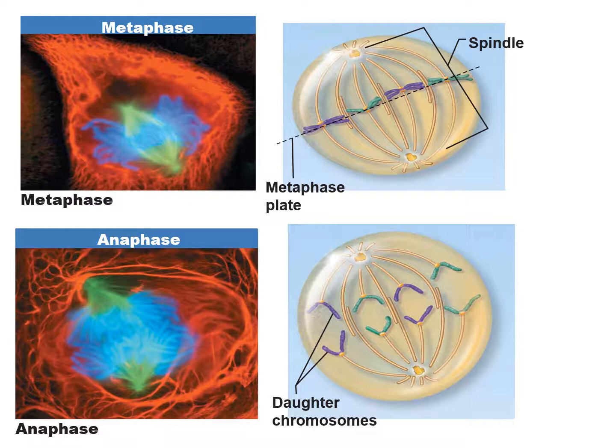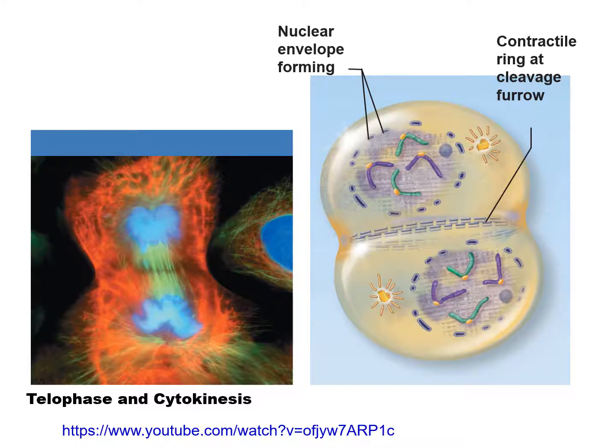This slide very clearly shows the metaphase plate or the equatorial plate, and look at the V-shaped chromosomes in anaphase. This slide shows the end of cell division. It shows telophase and cytokinesis.